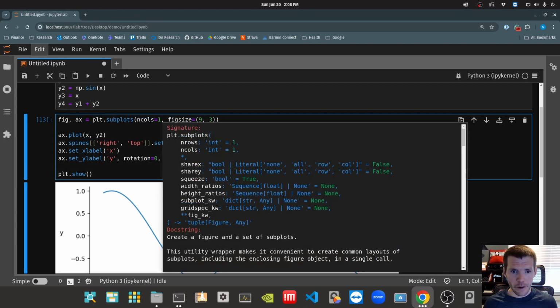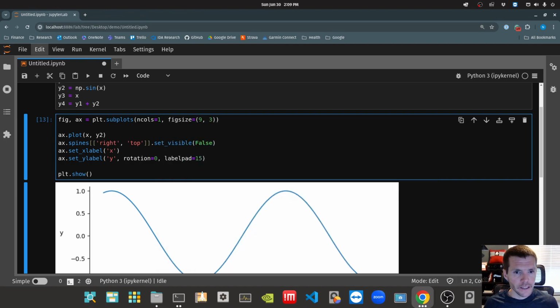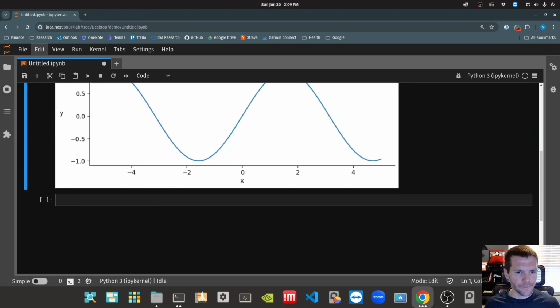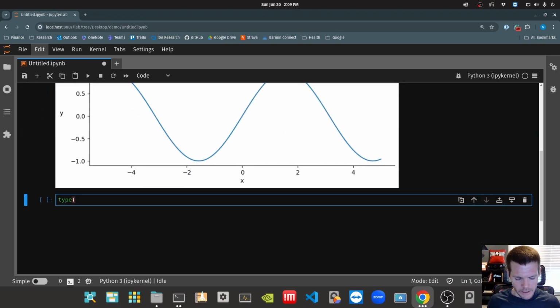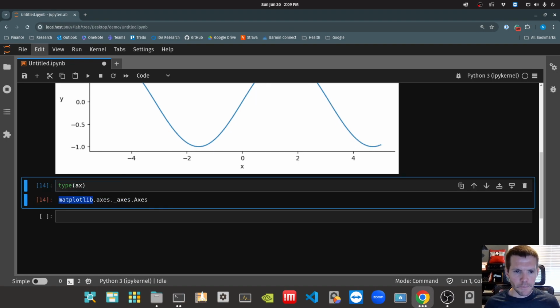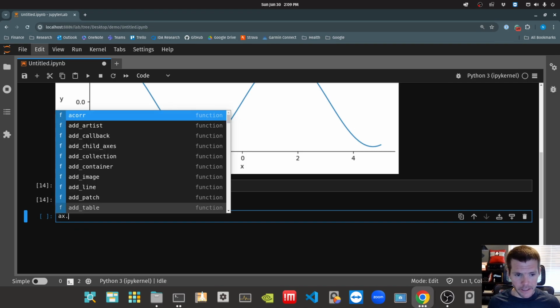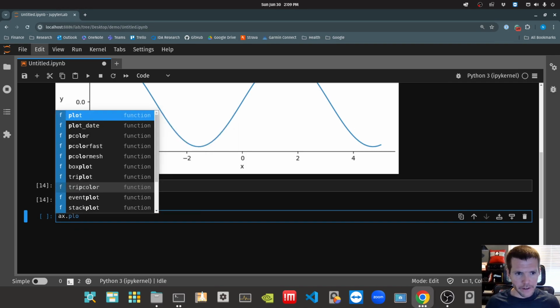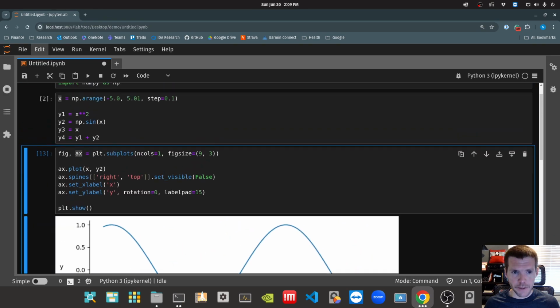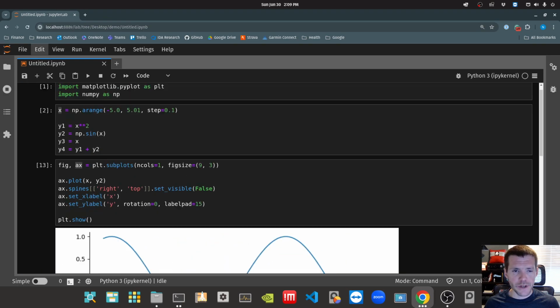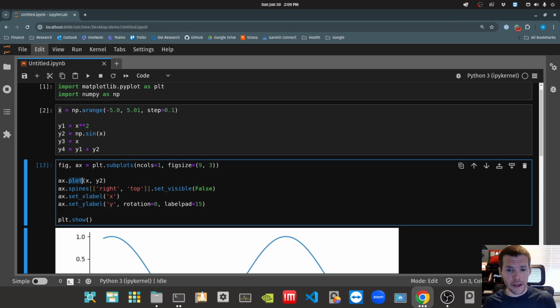All right, so when we run with just 1 column, everything's good. By default, we've got 1 column, 1 row. In this case, I'm explicitly saying ncols is 1. Let's look at this ax thing. If I do the type of this, we'll see it's a matplotlib axis. And interestingly, in the cell below, I can do ax dot and hit tab, and there's that dot plot that we're looking for. Well, that's great, right? That's what we were calling, and that's why this works, because we're getting back an axis object. And we're calling dot plot on it, which is a defined method.